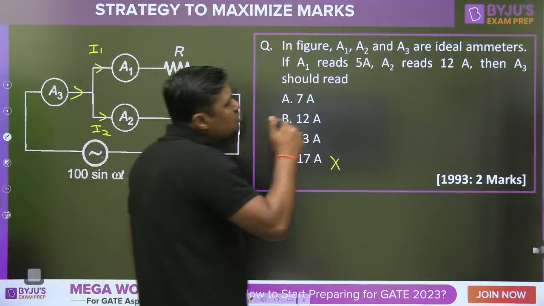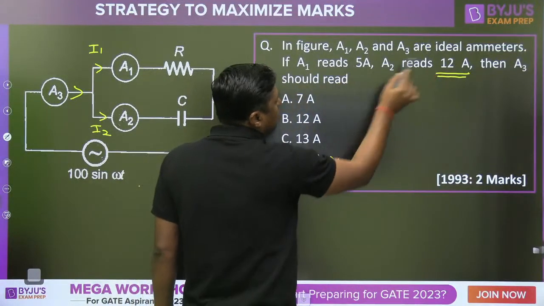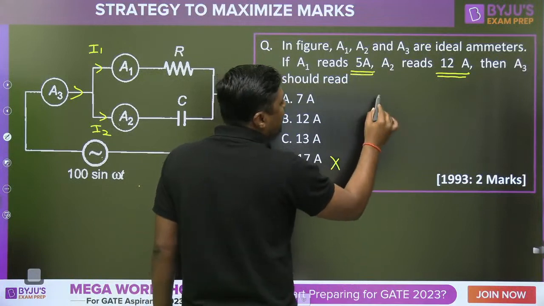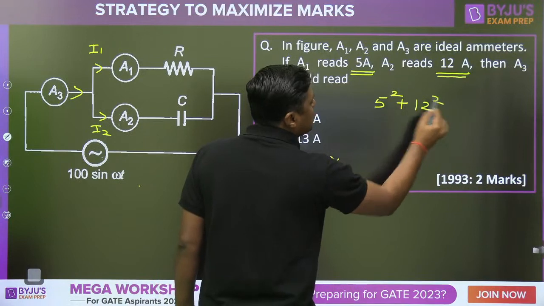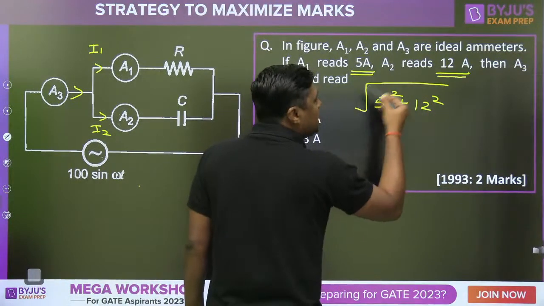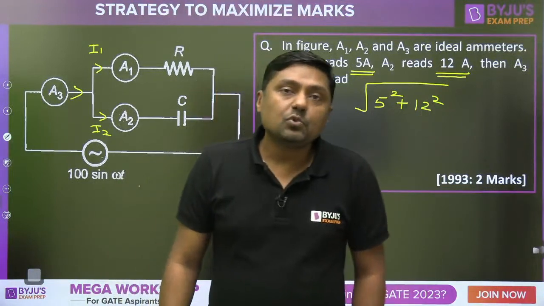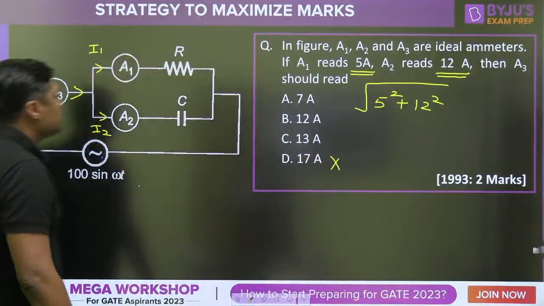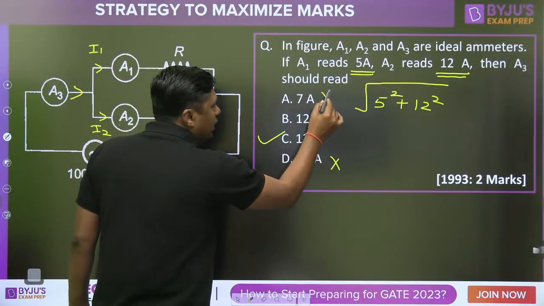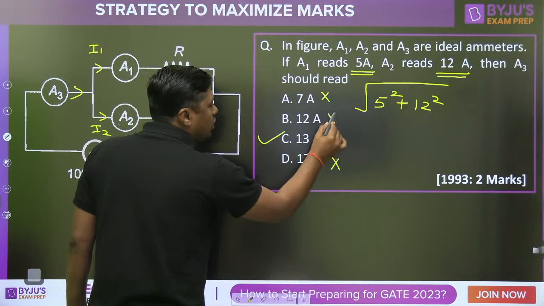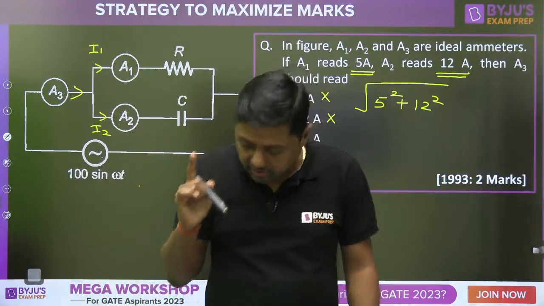But if one answer is 12, one current is 12, other current is 5. The phasor sum of 5 and 12, you have the idea, is greater than those values. It means greater than 12 ampere. So no need to solve. Which is the answer? C. Means it is less than 12, that's why it is not the answer. It is equal to 12, that's why it is not the answer. Only one correct answer.